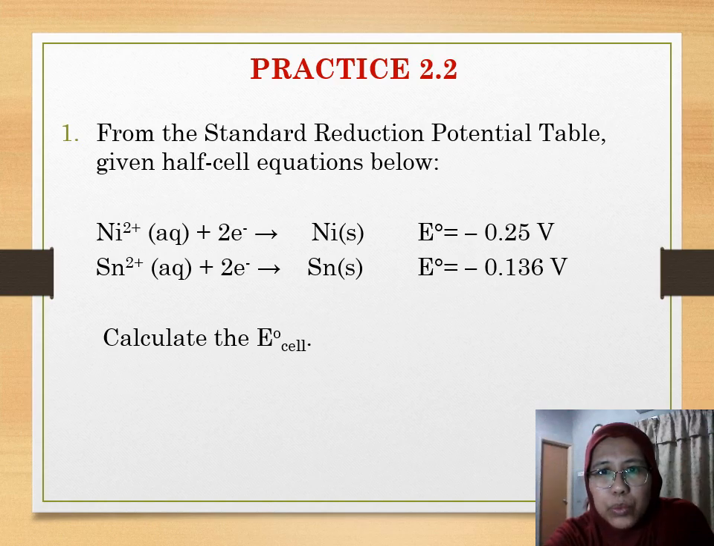For practice 2.2, nickel and stannum. In between these two elements, which one is going to be oxidized? Which one is going to be the anode? The one that has the lowest E0 red, nickel. After that, you are able to calculate the E0 cell.